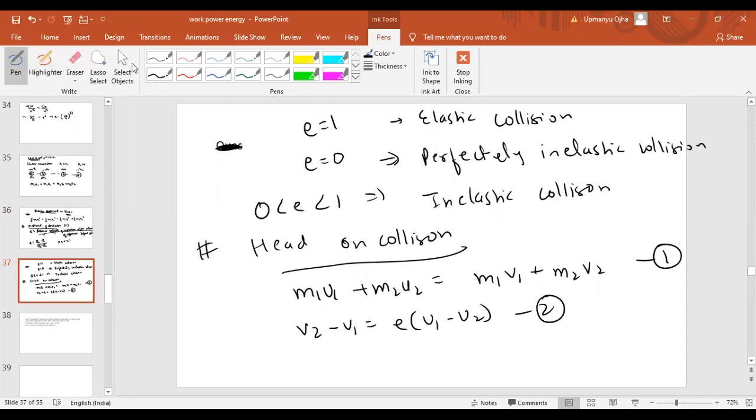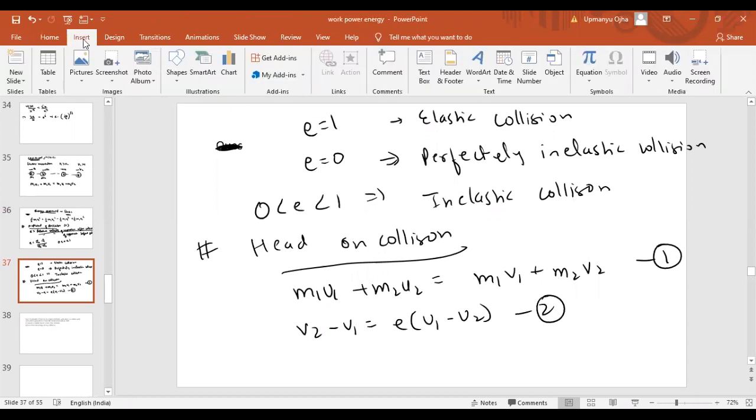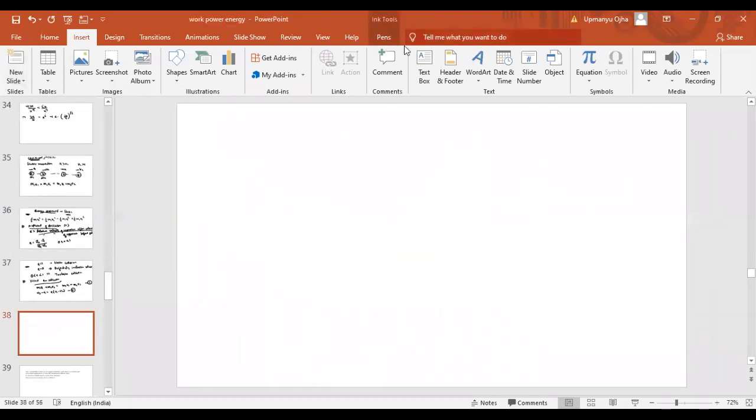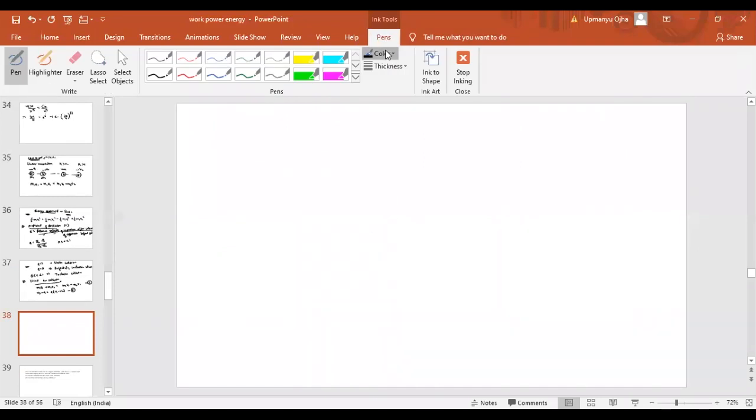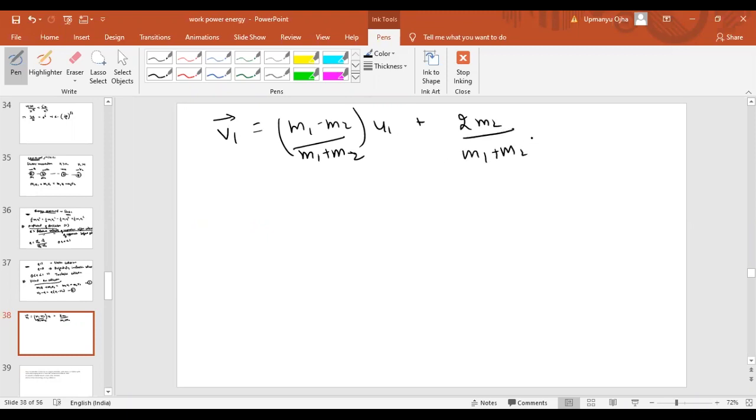Now, after solving both the equations, we'll get that V1, the velocity of body 1, will be (m1 minus m2) divided by (m1 plus m2) times u1, plus 2 times m2 by (m1 plus m2) times u2.